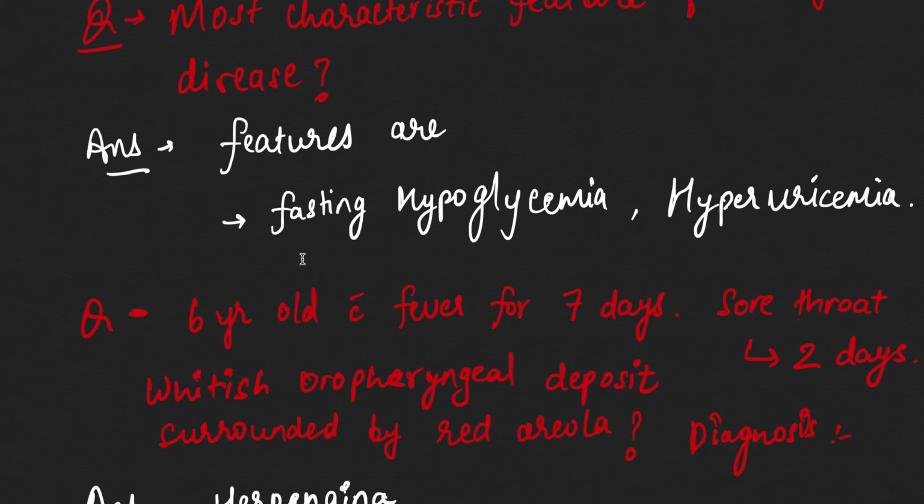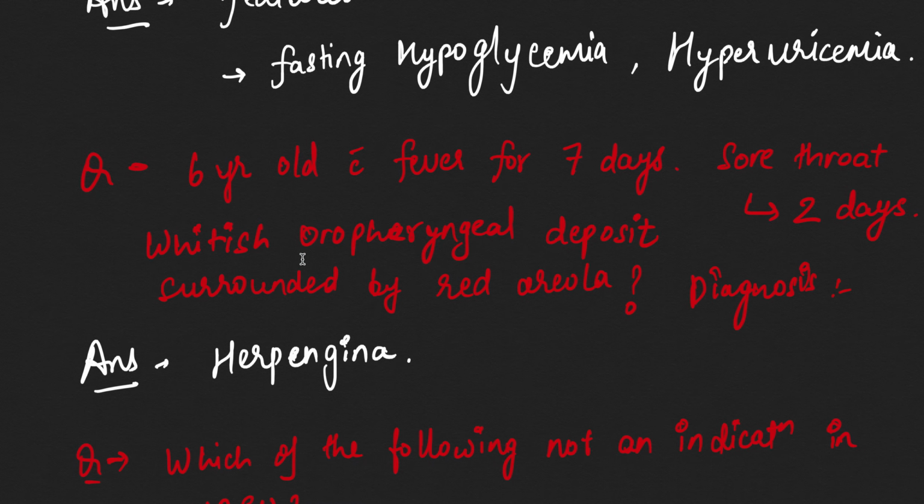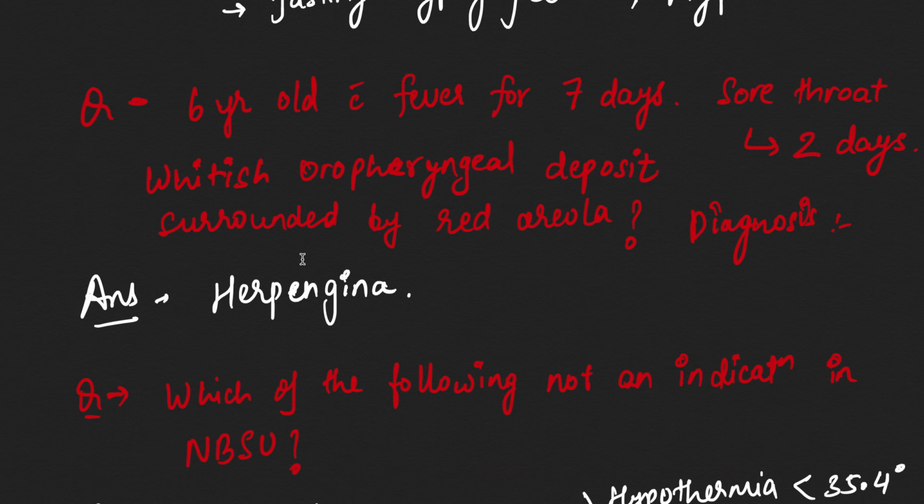So answer is hyperuricemia. Now 6 year old child with fever for 7 days, sore throat for 2 days, whitish oropharyngeal deposit surrounded by the red areola. Diagnosis is herpangina. So this is very diagnostic, that the oropharyngeal deposits are surrounded by the red areola.